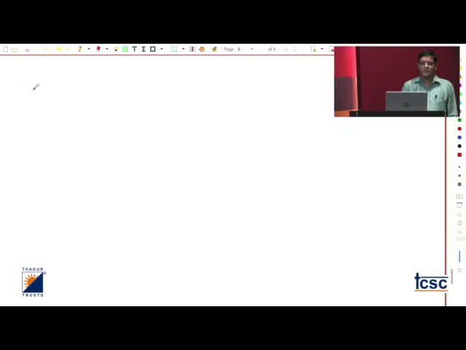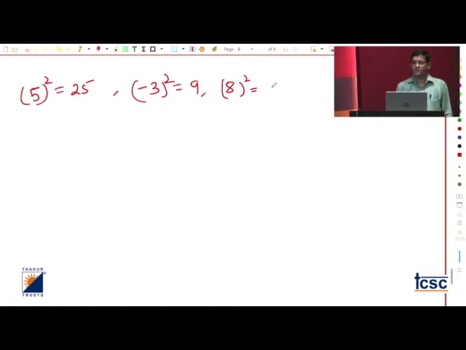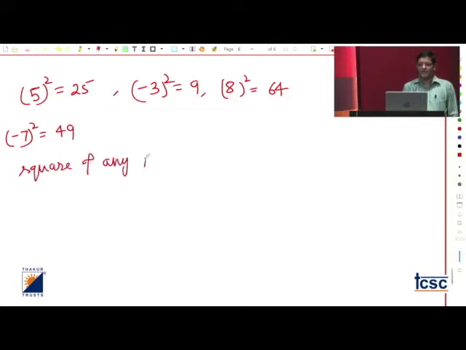If I say 5 square, you say 25; minus 3 square plus 9; 8 square, 64. Therefore, when we see this one, this is 64 here, and minus 7 square, we get here 49. So from here, the square of any real number, as you must have seen in your 9th standard, is always positive.